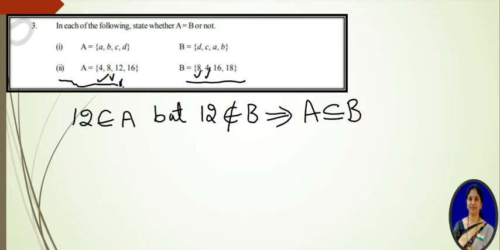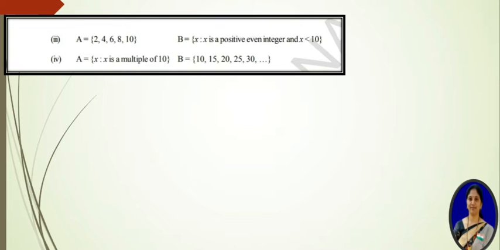When A is not a subset of B, then we can say that A is not equal to B. If they are equal, we can use the equal symbol. If they are not equal, we can write the not equal symbol. This is the not equal symbol. Okay, like this we have to write the statement. And see the third and fourth bits.